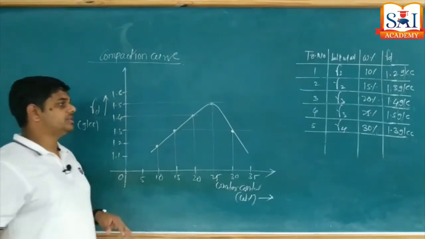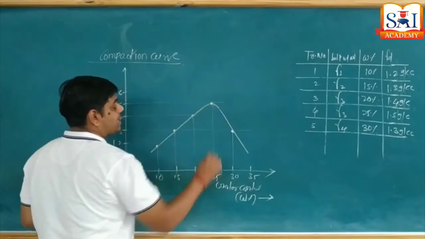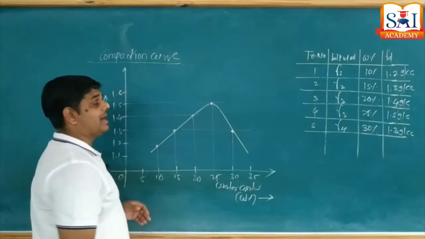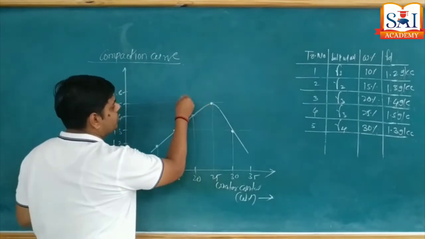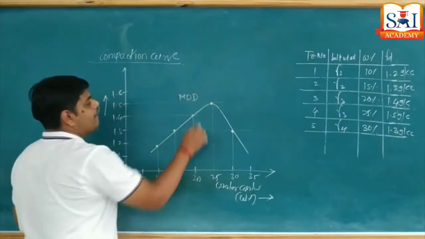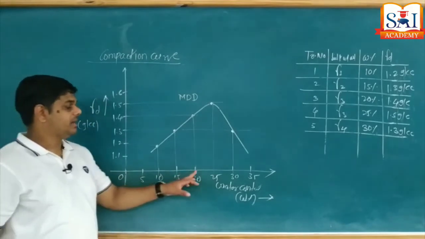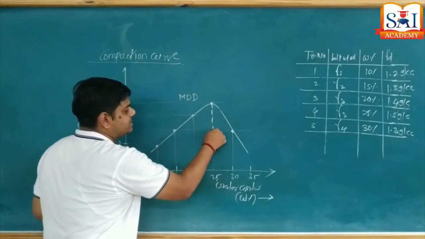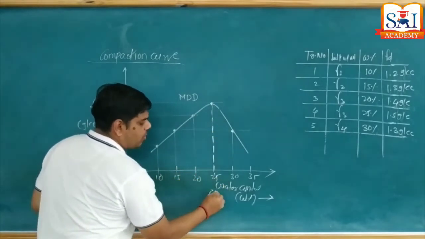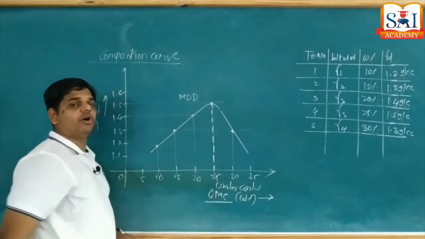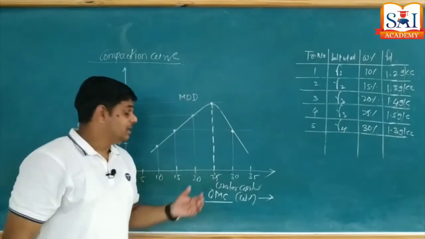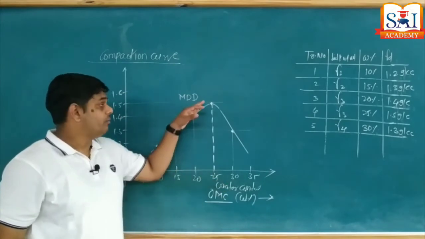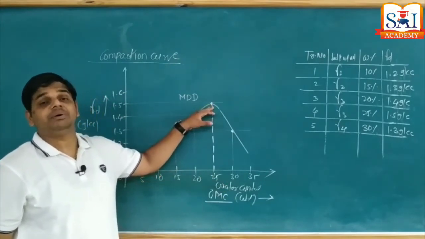So this is the maximum dry density attained during this trial and error method, and this highest or peak value we call MDD, maximum dry density, and the water content value corresponding to maximum dry density we denote as OMC, that is optimum moisture content. What is the meaning of this? At 25% optimum moisture content we achieved the highest or maximum dry density.